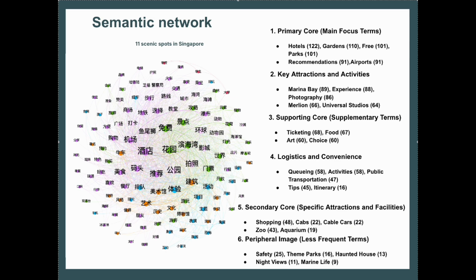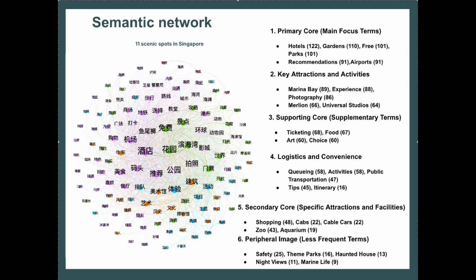Next, for logistics and convenience, we see queuing, activities, and public transportation, which reflect the logistical concerns such as the waiting times and transportation. So a strong focus on public transportation and queue management points to the significance of efficient and accessible services in enhancing visitor experience. We also see trips and itineraries, which are frequently discussed as well, showing tourists' need for structured guidance and efficient